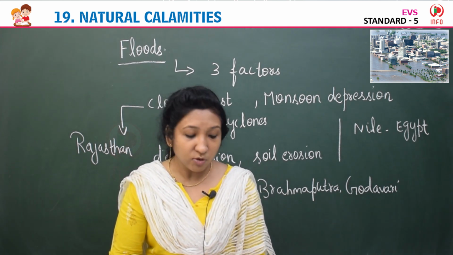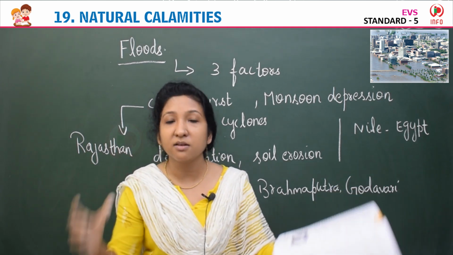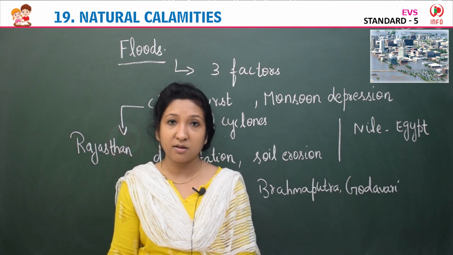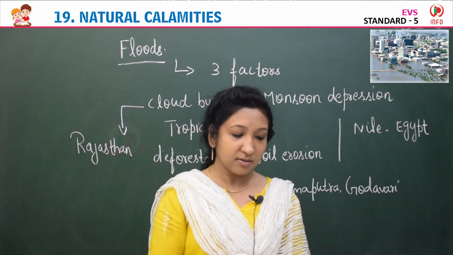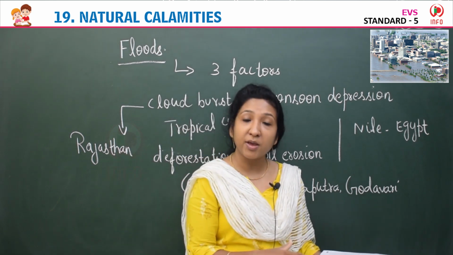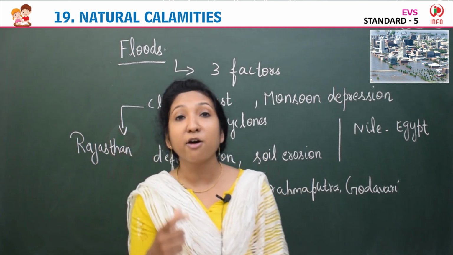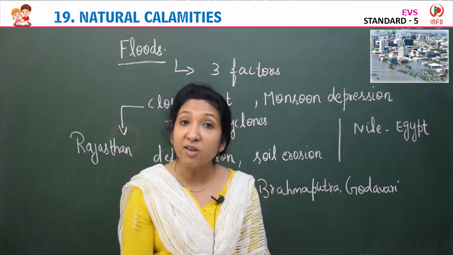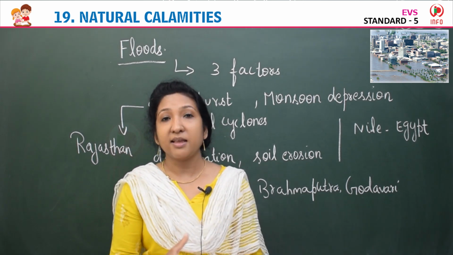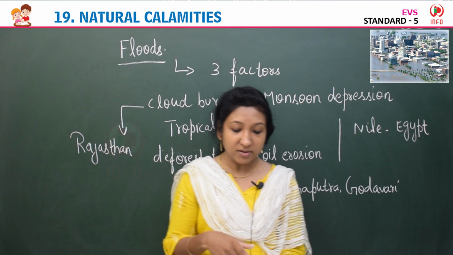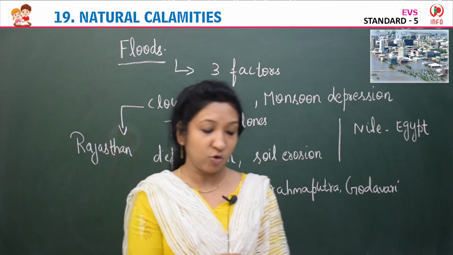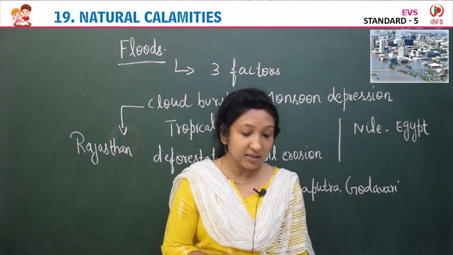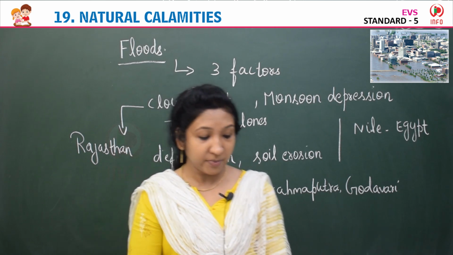That is cloud burst, highly concentrated rain, or the rain that is heavier than normal rain. When it happens, depressions occur in the Bay of Bengal and the Arabian Sea, mostly in the Bay of Bengal. When many depressions happen in the Bay of Bengal, they cause heavy rains in some states in India, and the depressions in the Arabian Sea bring rains in Gujarat, Rajasthan and other South Himalayan parts. That is cloud burst, heavy rainfall.